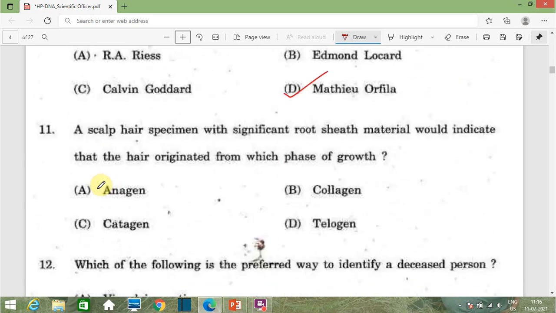Then the next question is, a scalp hair specimen with significant root sheath material would indicate that the hair originated from which phase of growth? Option A anagen, option B collagen, option C catagen, and option D telogen. The correct answer is option A, that is anagen.